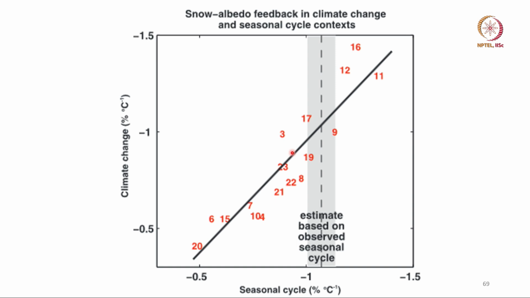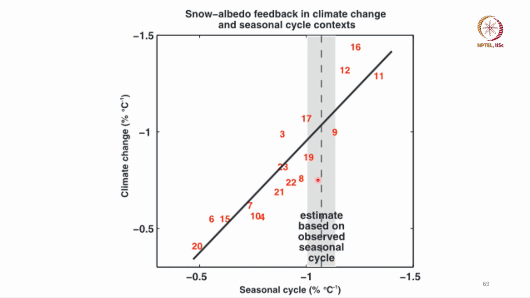Now, here we are showing the snow albedo feedback during climate change, and how it is related to the seasonal cycle of the snow cover. On the x axis is the seasonal cycle in the snow cover as a function of temperature in different months, and on the y axis is the change in snow albedo feedback as the warming occurs in the model. If the model's seasonal cycle change in snow cover is close to the observed, which should be around here, then you can trust the model.